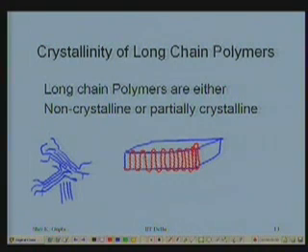So in this region you see they are all parallel. In this region, except the folds, the chain segments are all parallel, and that becomes a crystalline region. The only non-crystalline region is at the folds, these folds become non-crystalline.